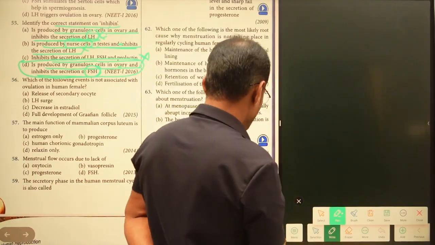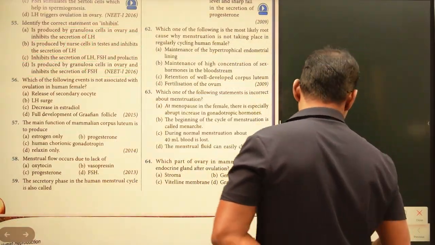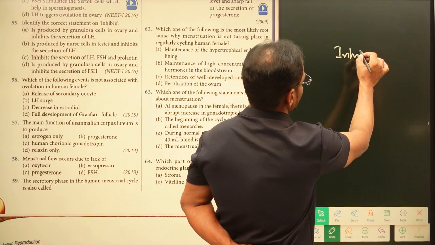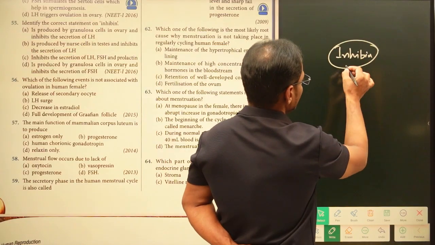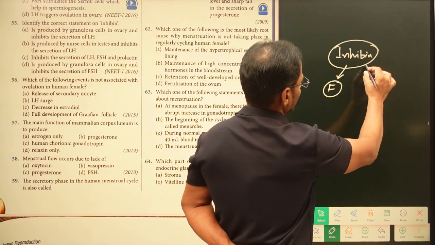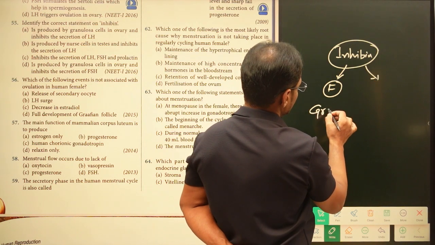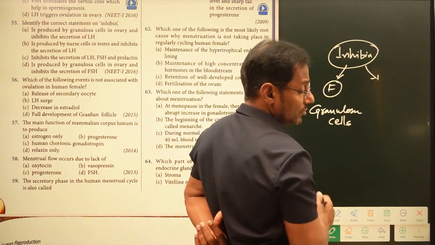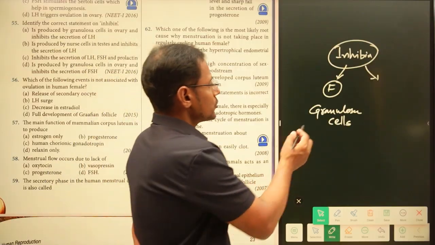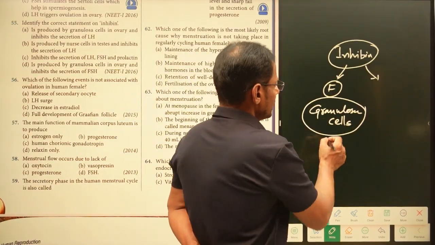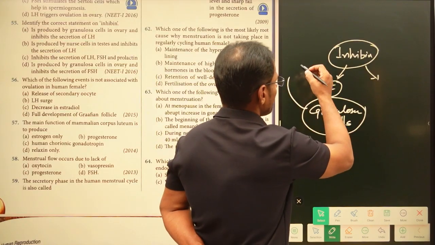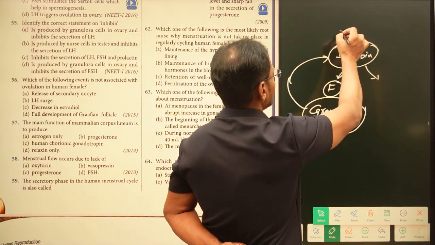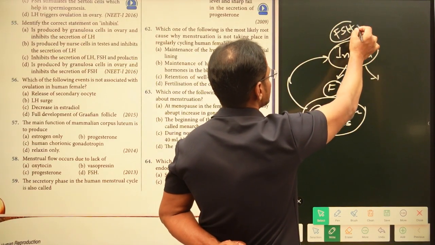Inhibin is the hormone, which I write here. This is the inhibin hormone, which is secreted in case of females by granulosa cells around the different follicles. These granulosa cells release inhibin, and this inhibin inhibits the release of follicle stimulating hormone.